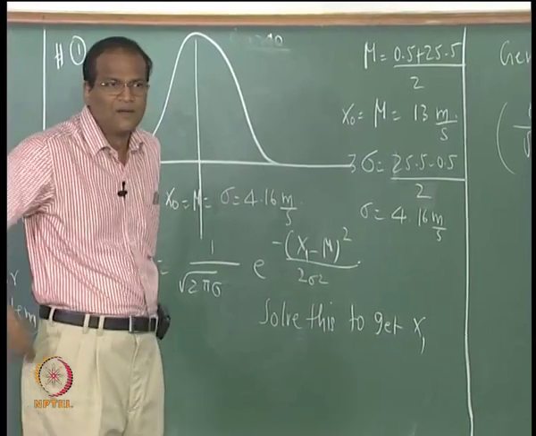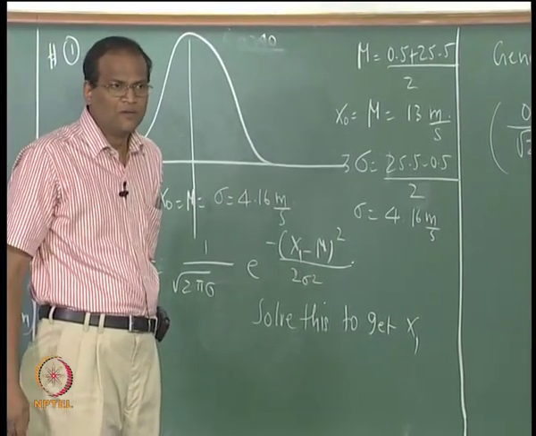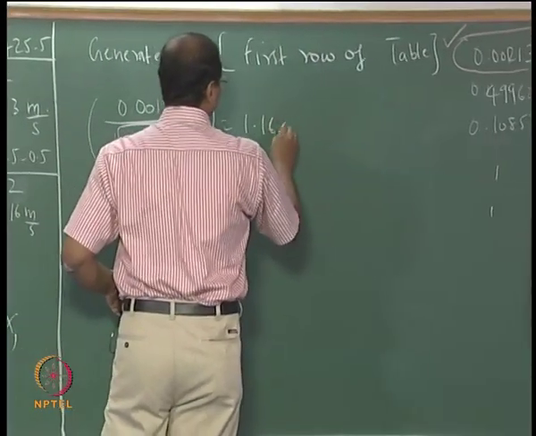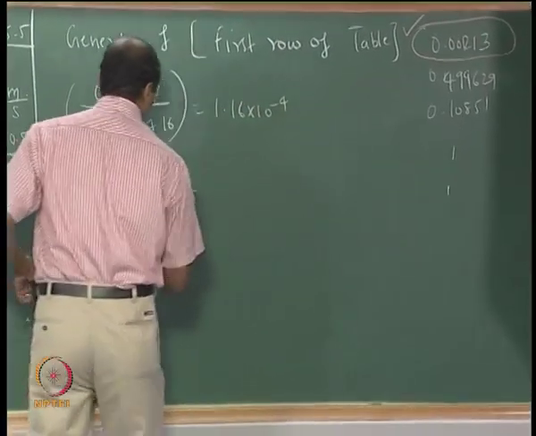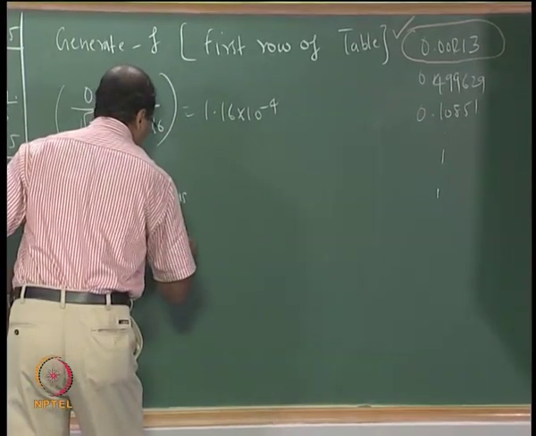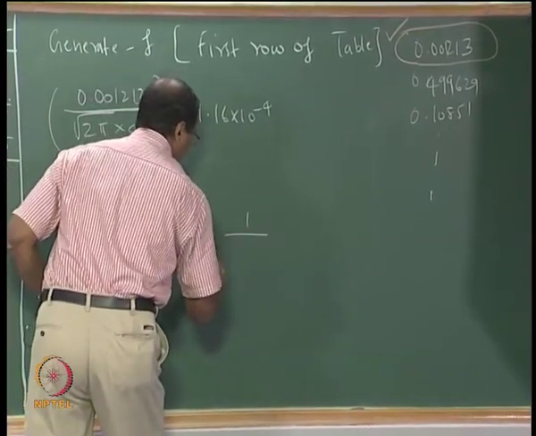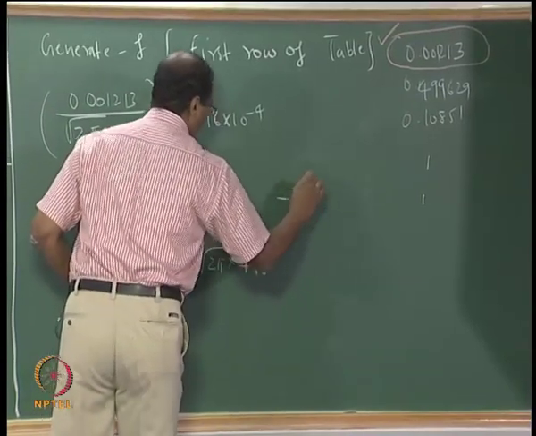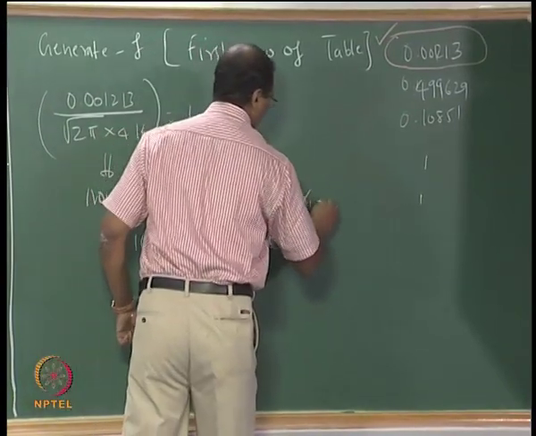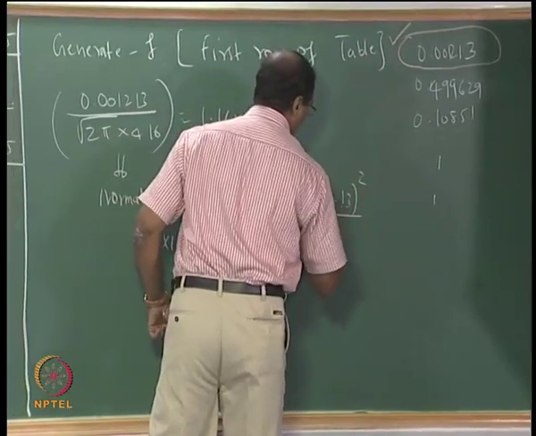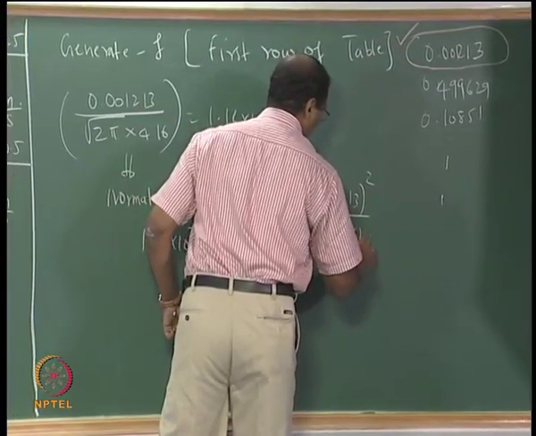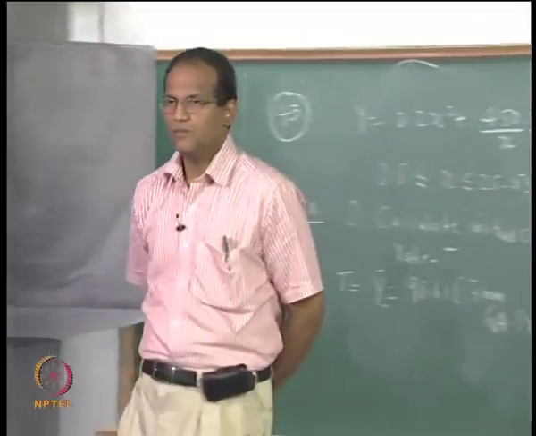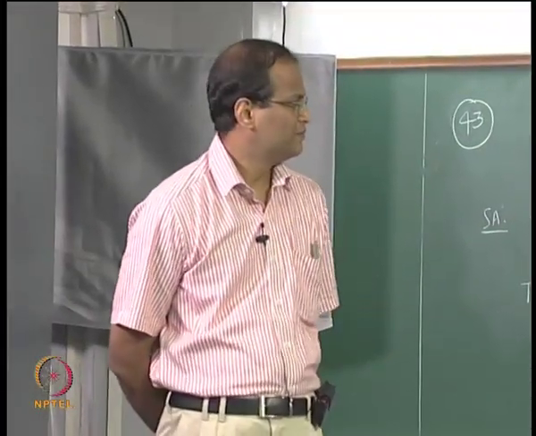Very bad, huh? Very small, no? So 1.16 into 10 to the power of minus 4 equal to 1 by... solve for x1.